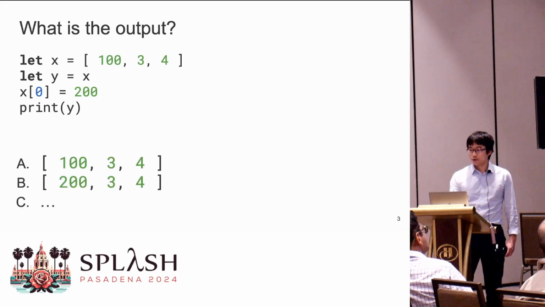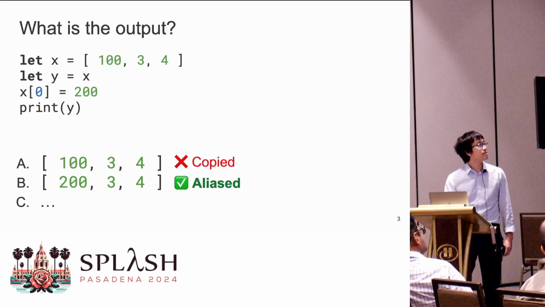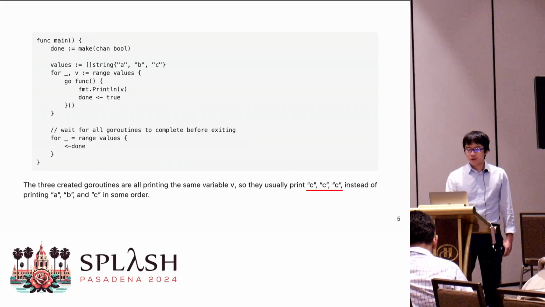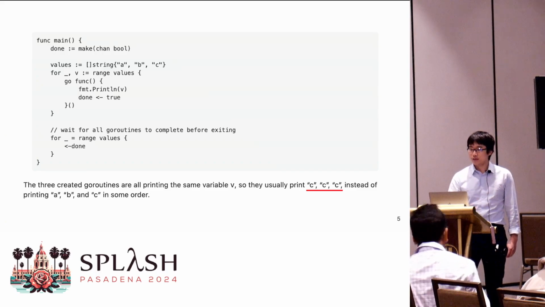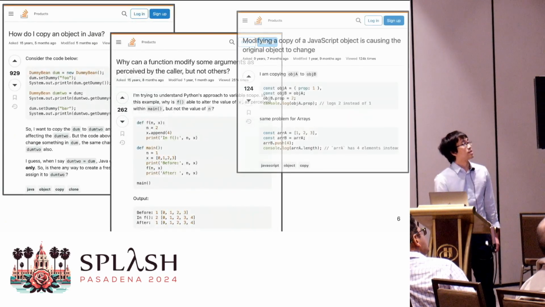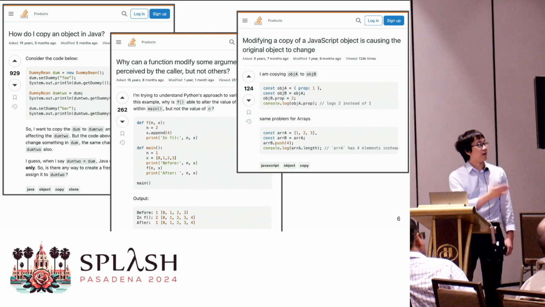In most modern languages, B is the correct answer. If a student chooses A, they might have a wrong semantic in their head. That is, they have a misconception. The problem is not limited to Python. Go, as shown here, and C# have also had this problem, and they officially document it. You can also easily find Stack Overflow posts about many misconceptions in many languages.